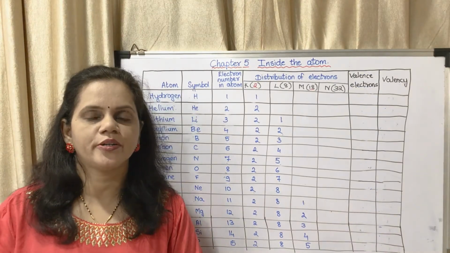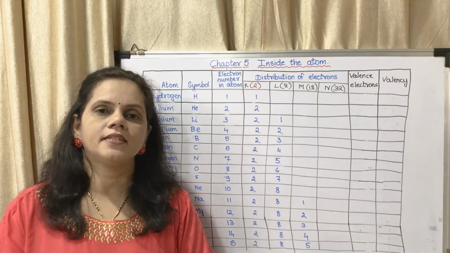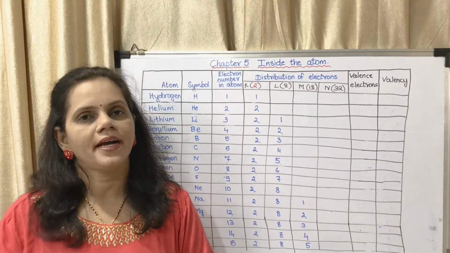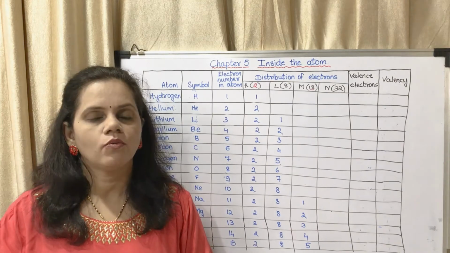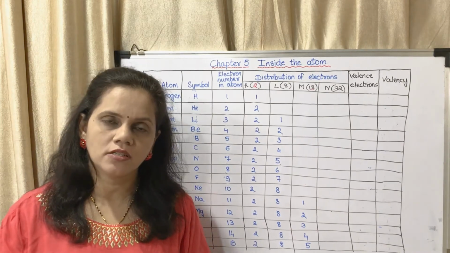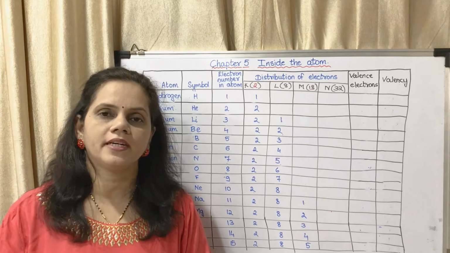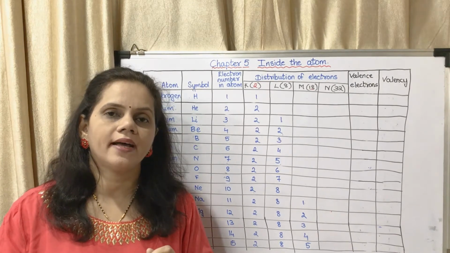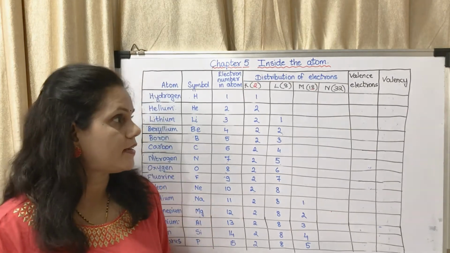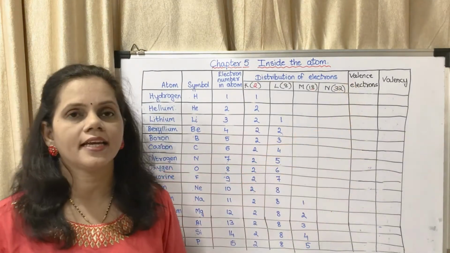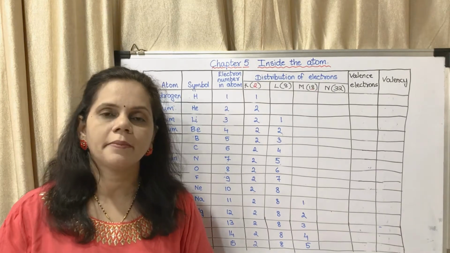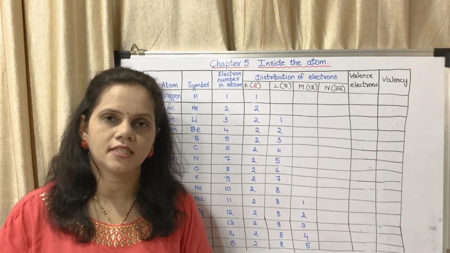Now we may move on to today's topic, that is what is meant by valence electrons and what is meant by valency. Now what is meant by valence electrons? I have written here valence electrons. Valence electrons means the number of electrons in the last shell.